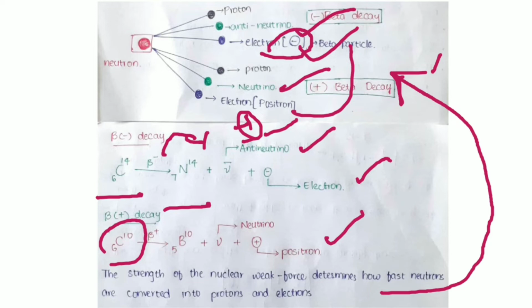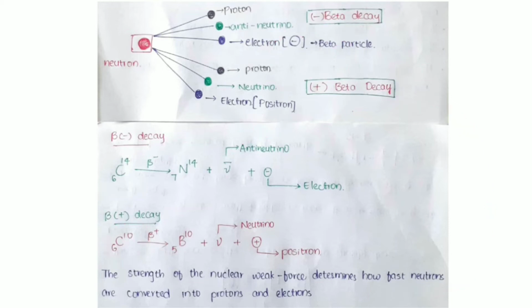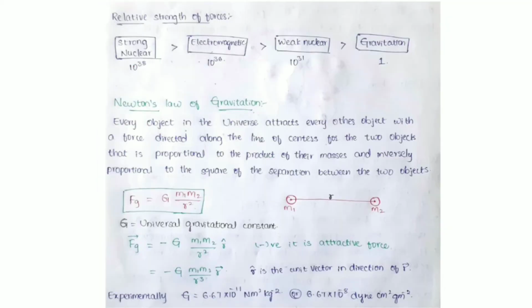Let us go to another topic. Yeah, this may be one of the most important questions in JEE and NEET. It is a simple question, and they will be asking the relative strength of the forces, and the MCQs will be given in ascending, descending or jumbled order.